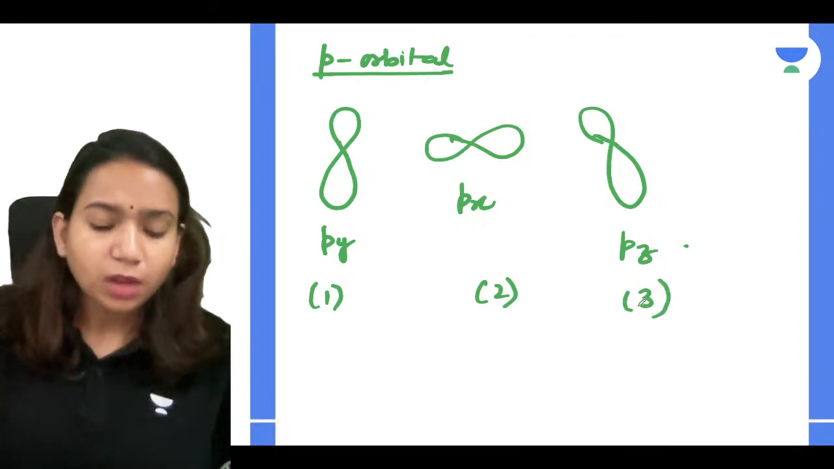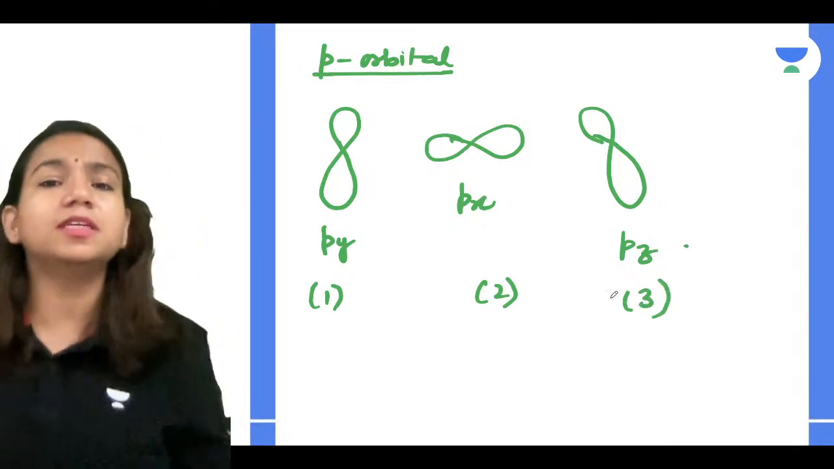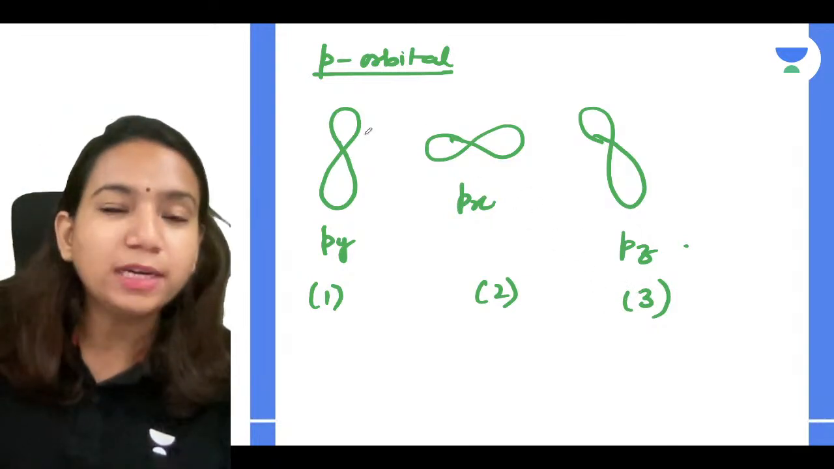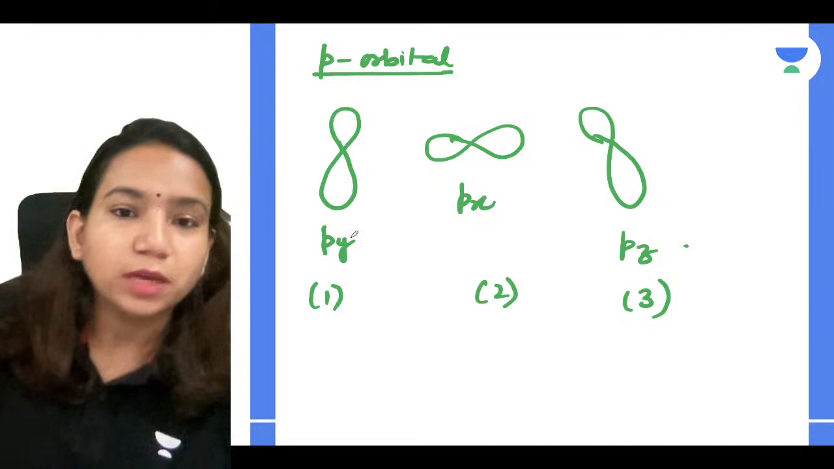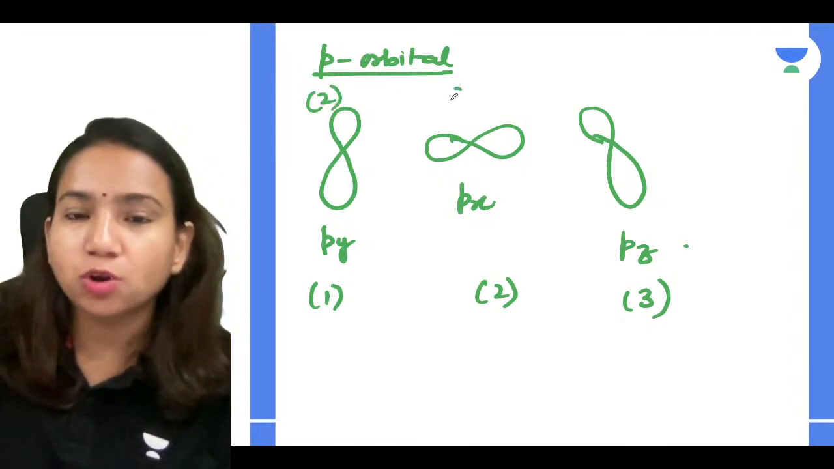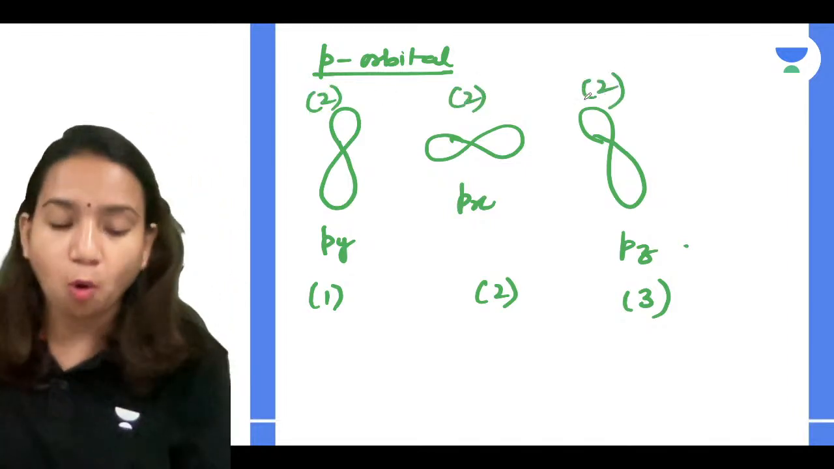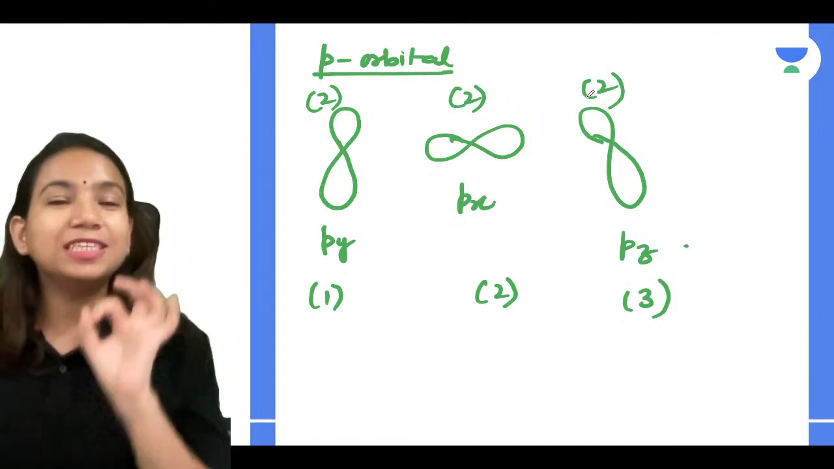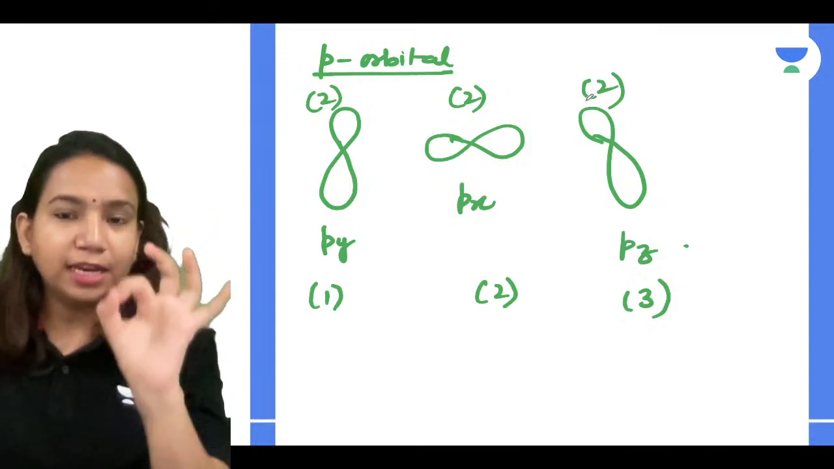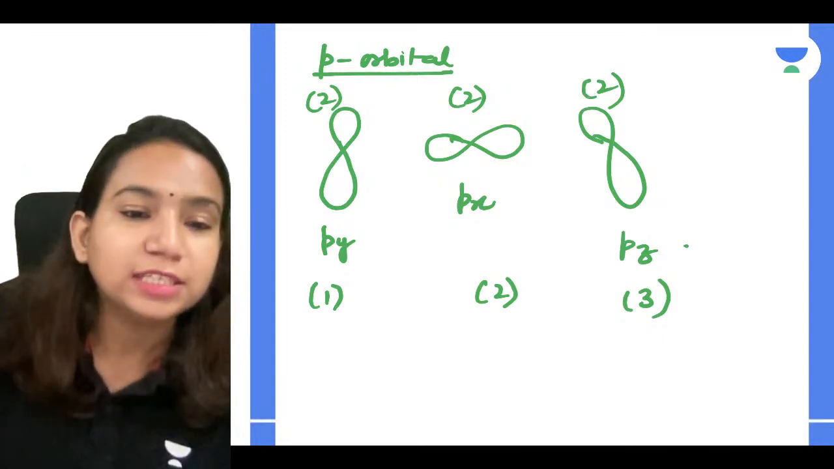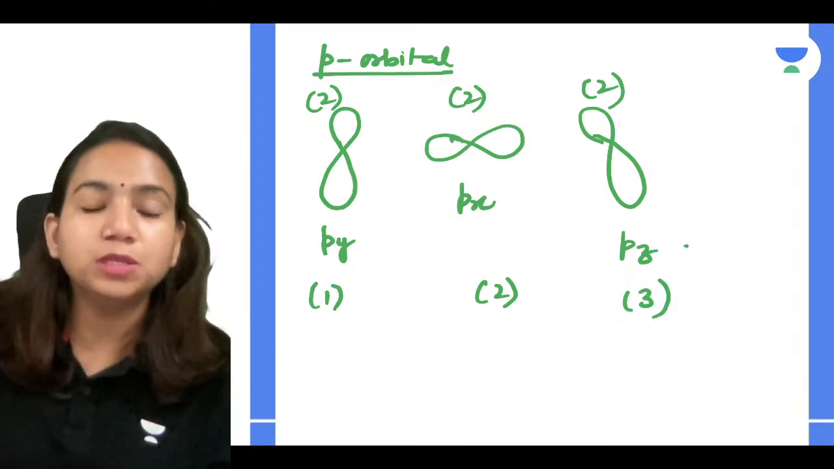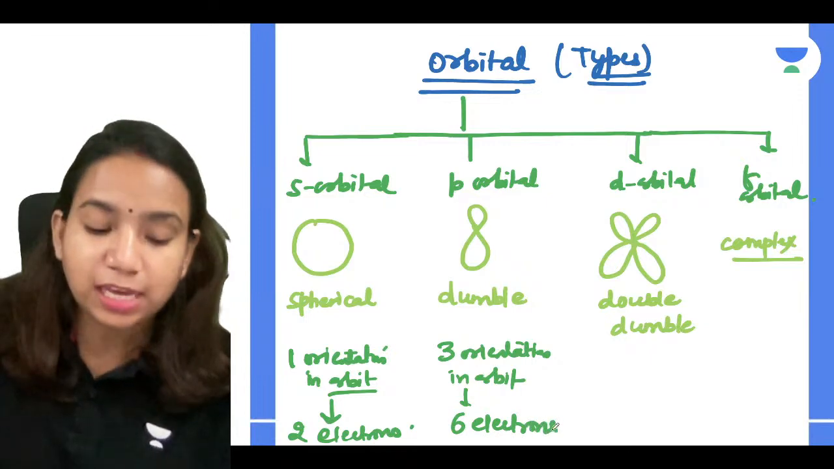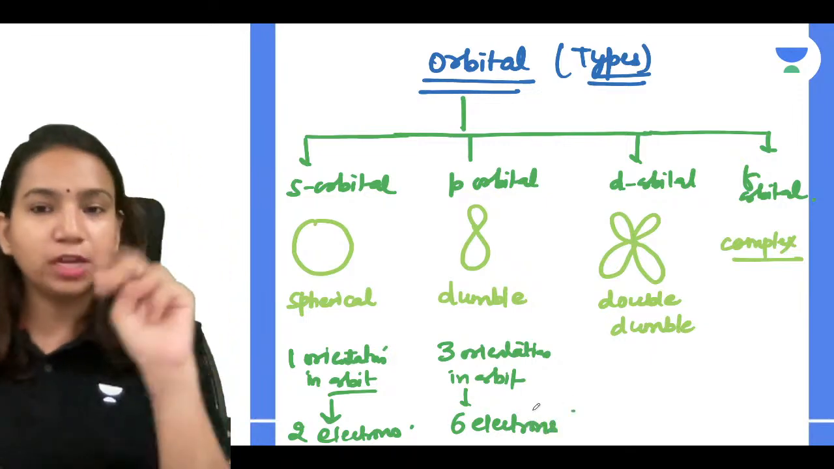Now remember, I told you that every orbital can accommodate maximum 2 electrons. Now what we can relate here is that this one dumbbell, py, is one orbital, so it can accommodate 2 electrons, and again 2 electrons for each of the others. So all together, when P orbital is present in a shell, you can relate very simply that it can accommodate maximum 6 electrons, because each orientation can accommodate maximum 2 electrons.